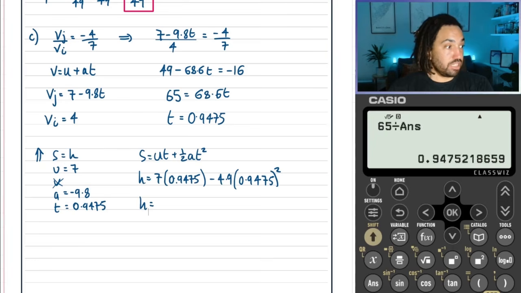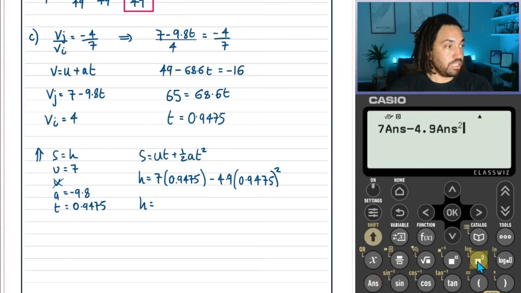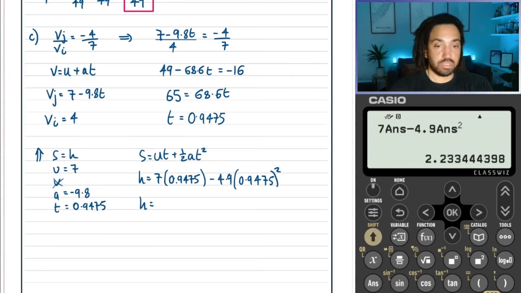And so that's going to give us 7t minus 4.9t squared equals